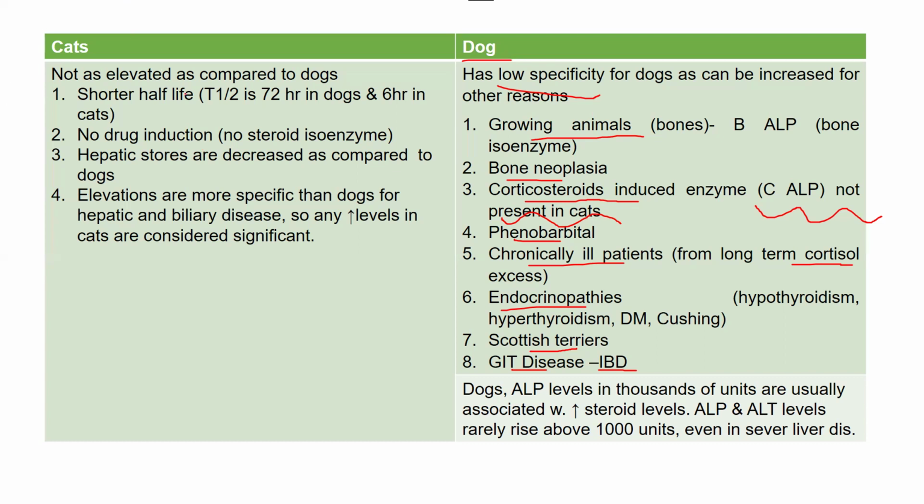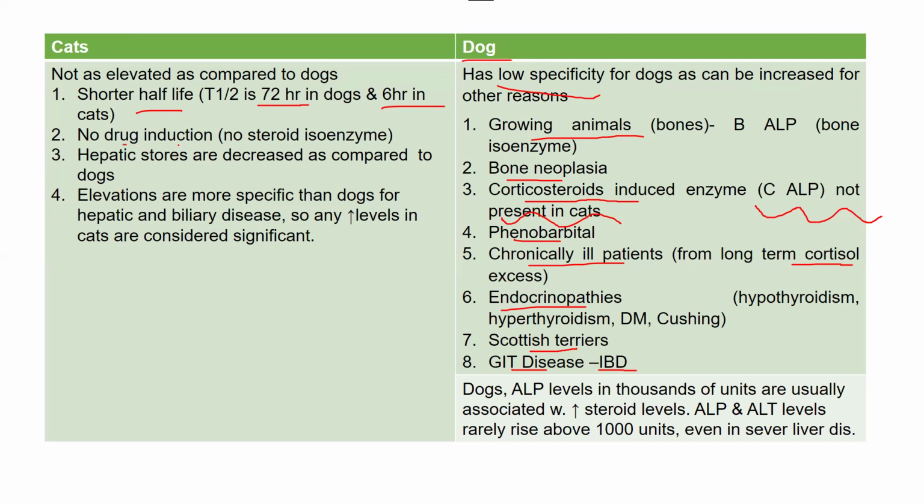First thing is that it has a shorter half-life. So it's more specific because it has a half-life of 72 hours in dogs and 6 hours in cats. So if it's present, it means there is an active form of liver damage happening.